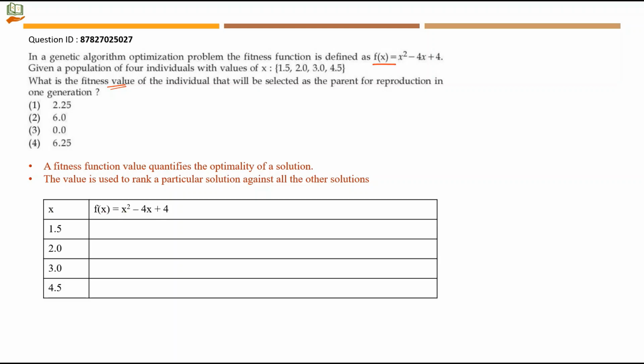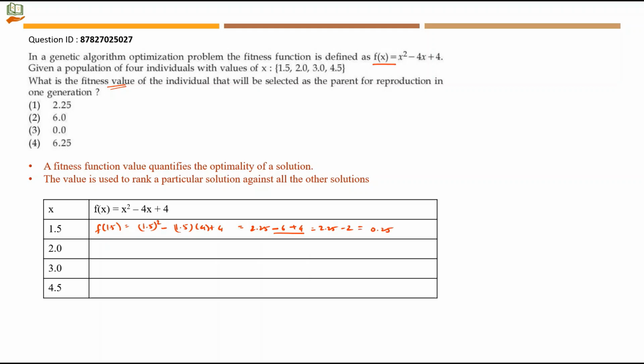The first value of x is 1.5. So f of 1.5 is equal to 1.5 the whole square minus 1.5 into 4 plus 4. 1.5 into 1.5 will give 2.25 minus 1.5 into 4 will give 6.0 plus 4. 2.25 minus 6 plus 4 will give minus 2. This is equal to 0.25.